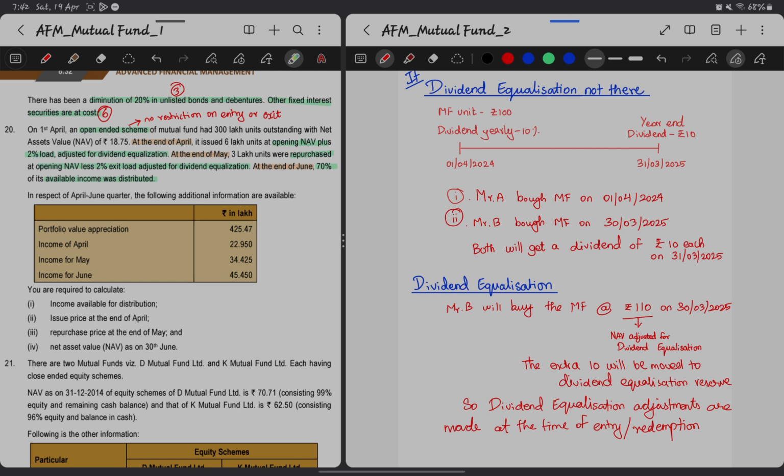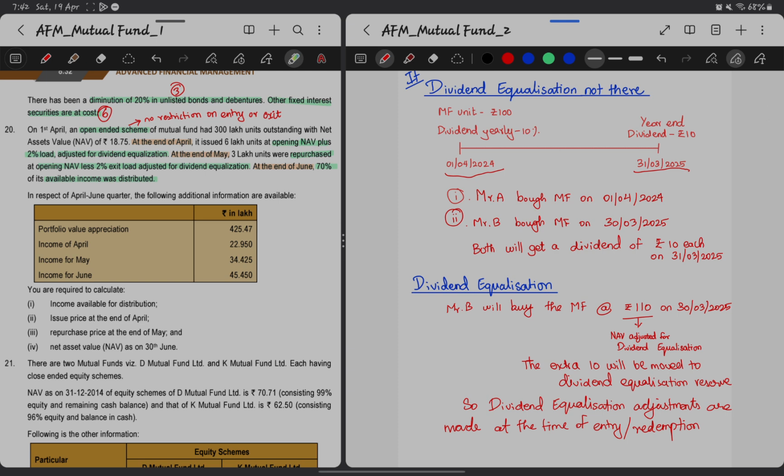So it is not just the dividend from 1st April 2024 till 31st March 2025. Whatever income has accrued, let it be a capital appreciation, let it be a capital gains, let it be regular income, or whatever type of income has accrued on these mutual funds, will get adjusted through this dividend equalization process. So that's what the dividend equalization adjustment is.